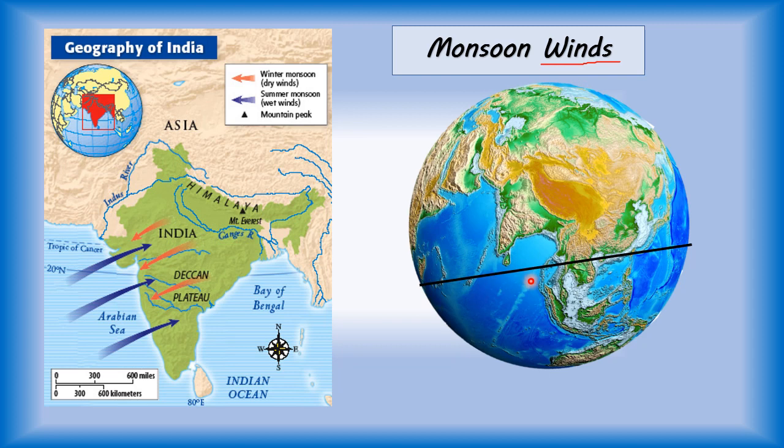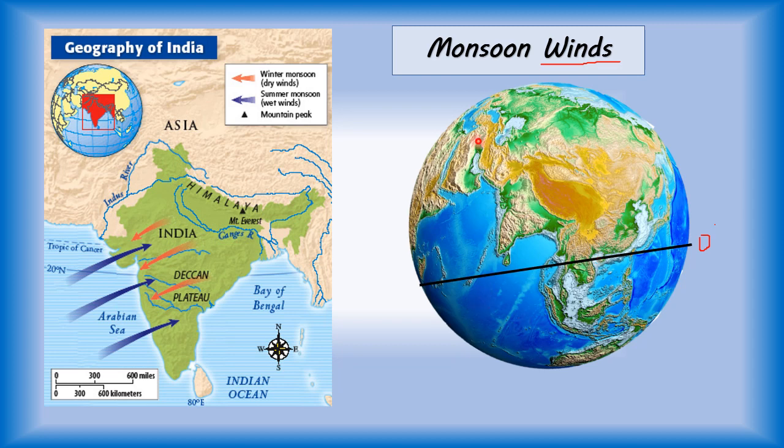Now, to understand this, first you understand this thing. Children, what is this? This is a globe. And what is this black line, children? This is a latitude. Which latitude? This is the equator. How come equator, children? Because India lies in the northern hemisphere above the equator. And this line, the equator, lies at 0 degree, and it is the largest latitude also. It divides the earth into two equal halves, the northern hemisphere and the southern hemisphere. Now this much is clear to everybody.